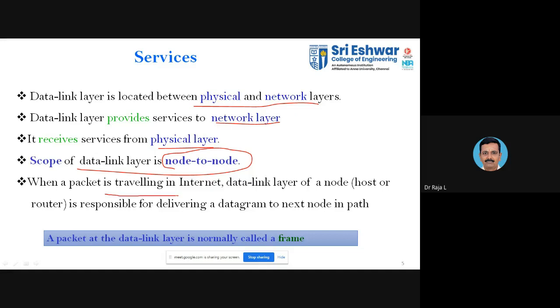When a packet is traveling in the internet, the data link layer of a node is responsible for delivering the datagram to the next node in the path. If some information or data is moving from one node to another node, it is only because of the data link layer. The packet is normally associated with the network layer. The packet in the data link layer is normally called a frame. When you say the information or data available in layer 2, that is the data link layer, it is called a frame.